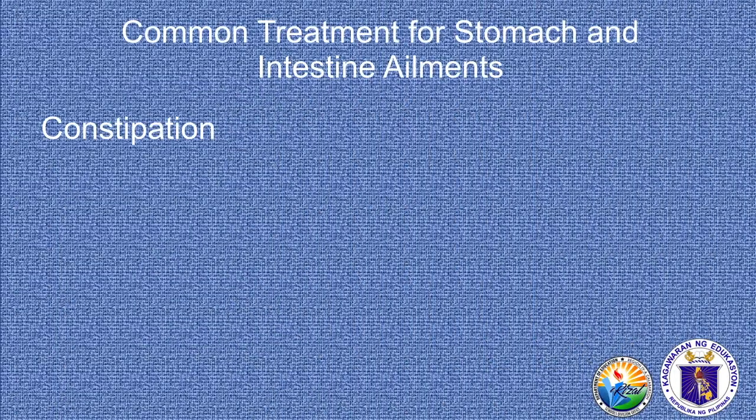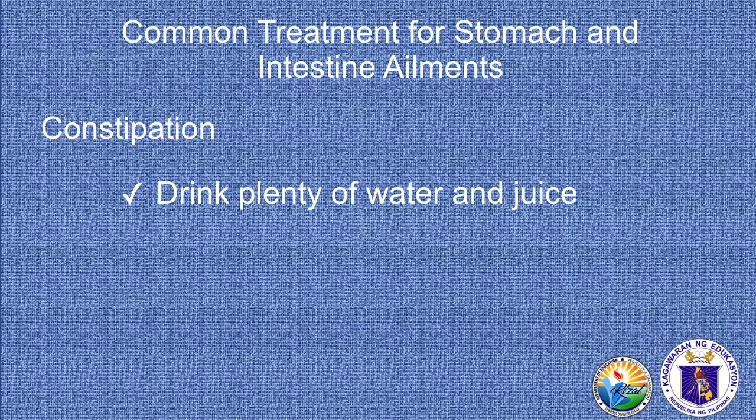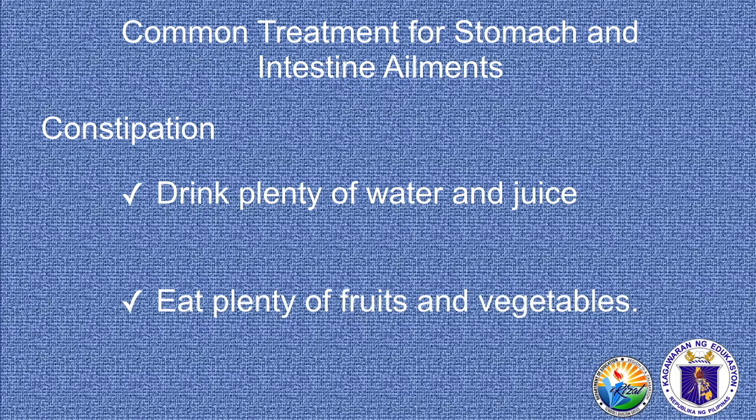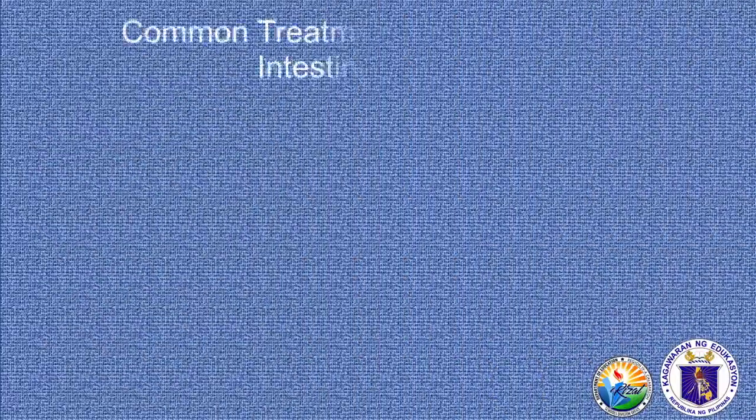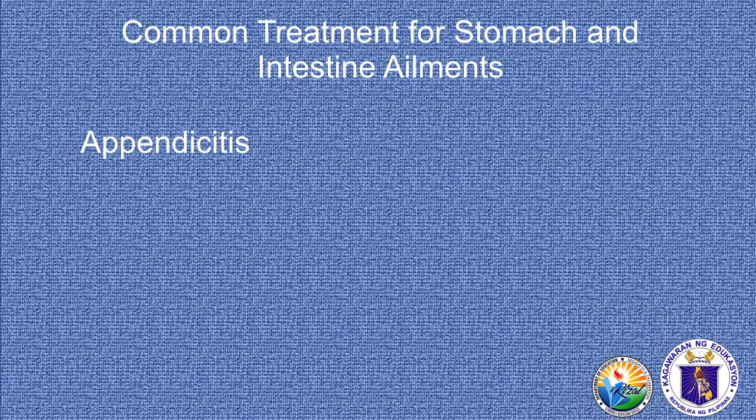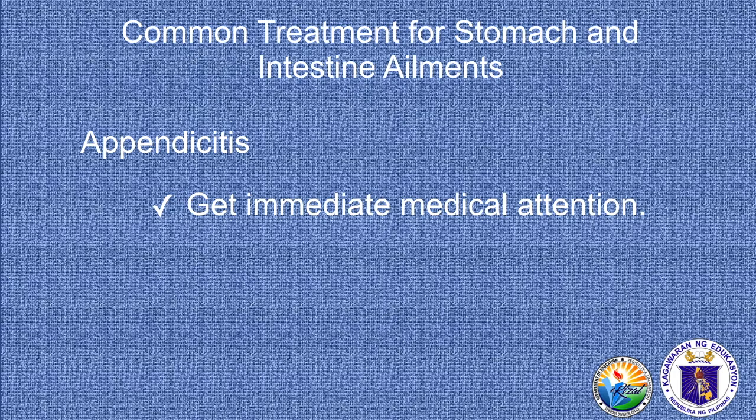Next one is constipation. The solution for this is just drinking plenty of water and juice. And of course, you have to eat plenty of fruits and vegetables that are rich in fiber. And the next one is appendicitis. So this is actually very critical. You really need to get immediate medical attention for this because once your appendix ruptures inside your body, that could poison you and that could lead to death.